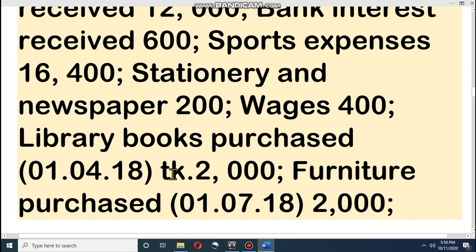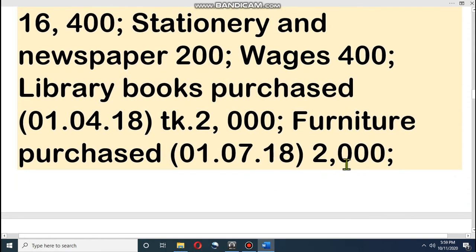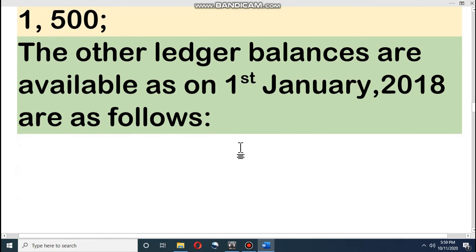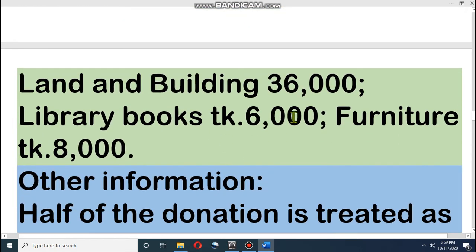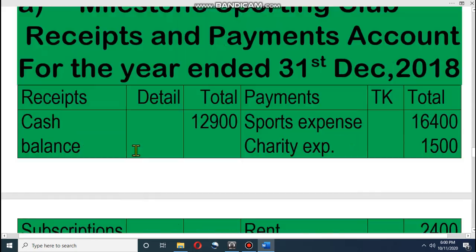Library books, look, 2000 for 14-1-18. So 2000 into the percentage into 9 by 12, because for 9 months we have to charge depreciation. And for furniture it is 2000 into the percentage into 6 by 12, for 6 months we have to charge. And for the opening value we have to charge depreciation for the full year for library books and for furniture, then we will add it to get the total amount of depreciation.